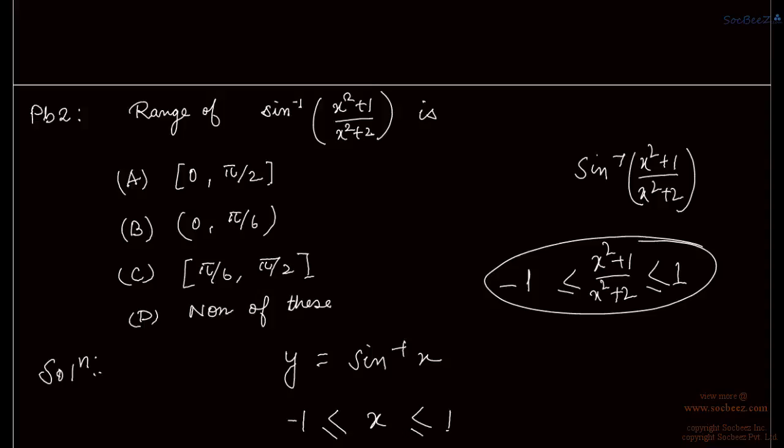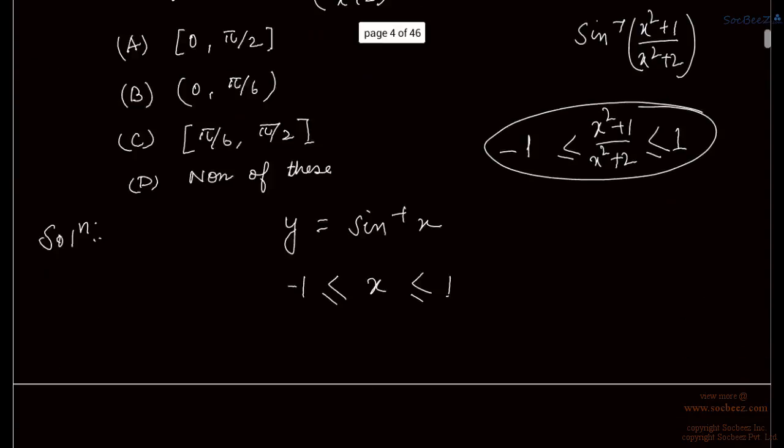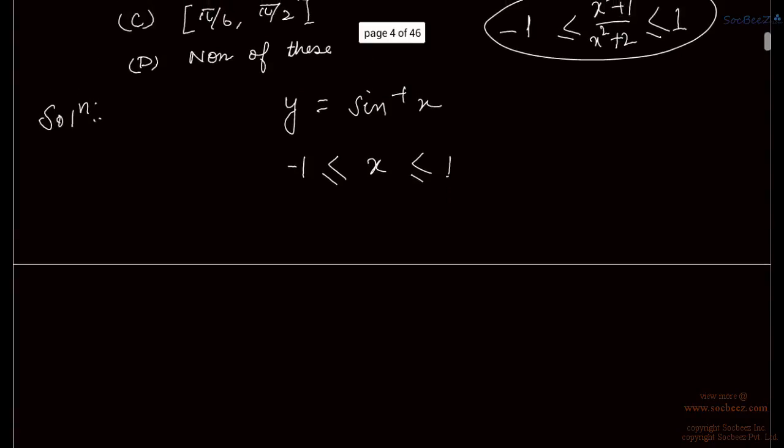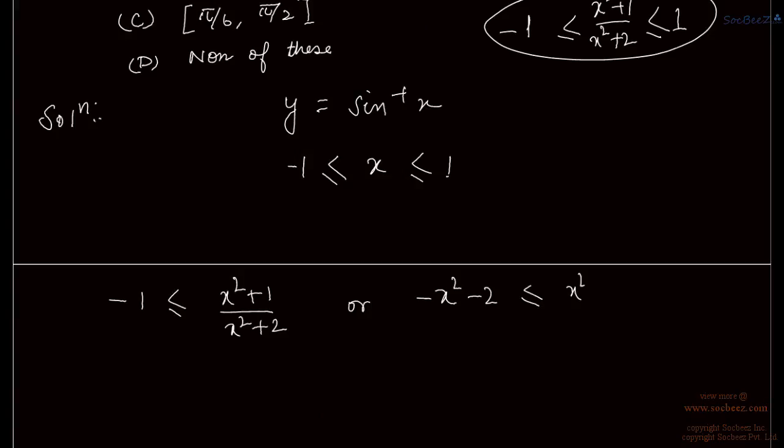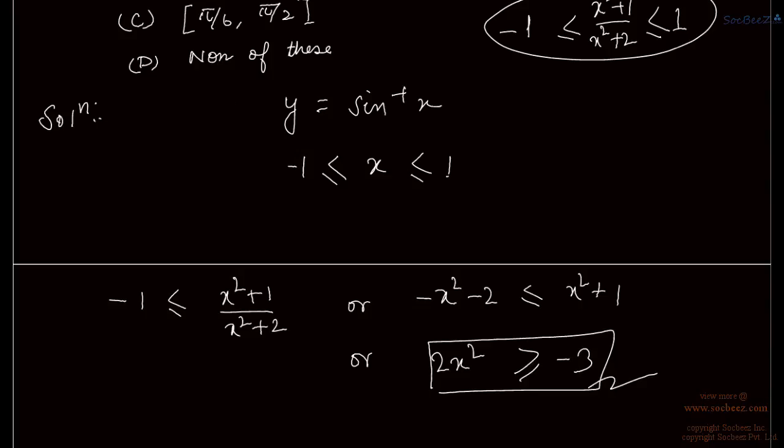So solving this, the first inequality is minus 1 is less than or equal to x square plus 1 upon x square plus 2, or minus x square minus 2 is less than or equal to x square plus 1, or we can write 2x square is greater than or equal to minus 3. This is always true, right?